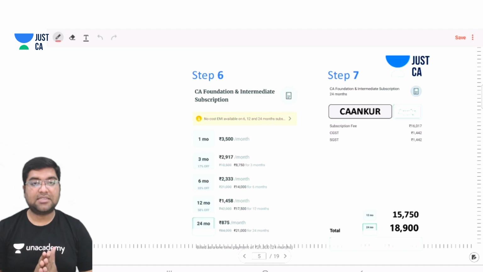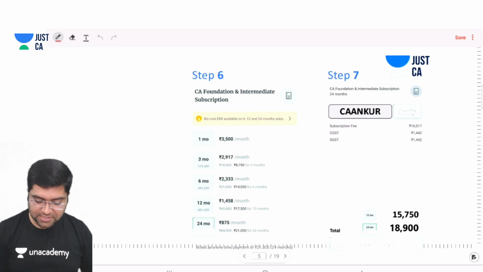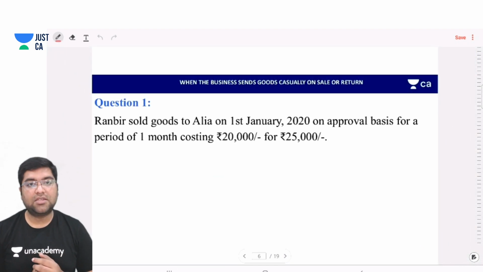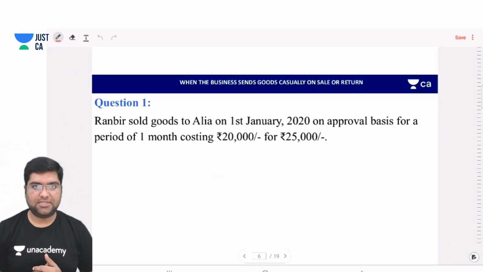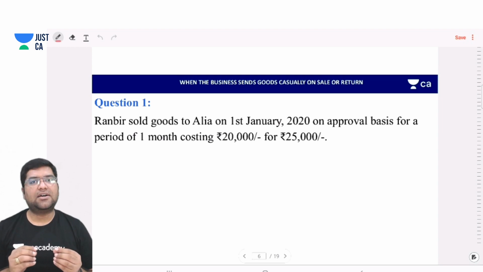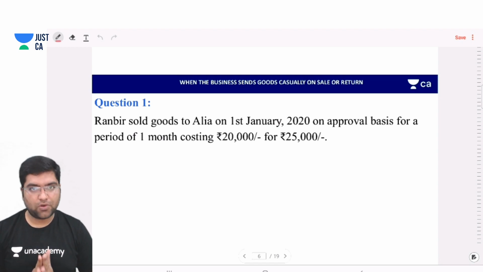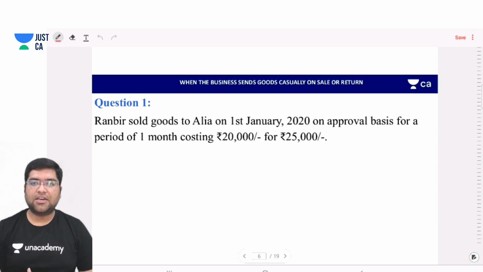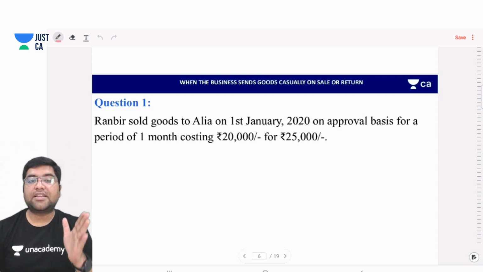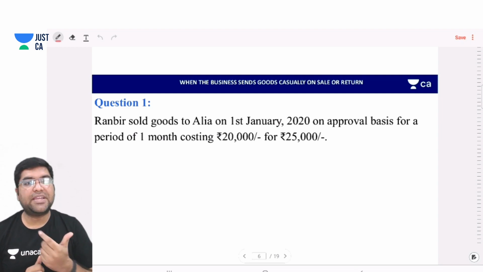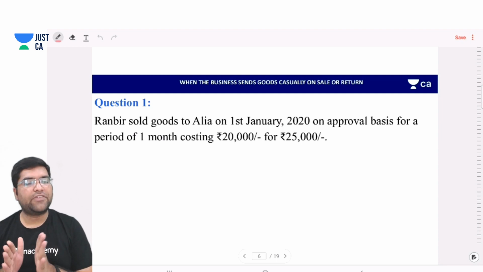Okay, so let's start. First, we'll start with when goods are sold casually, that means very few times. One simple question is there with you. For example, Ranbir sold goods to Alia on 1st January 2020 on approval basis for a period of 1 month, costing 20,000, for 25,000.